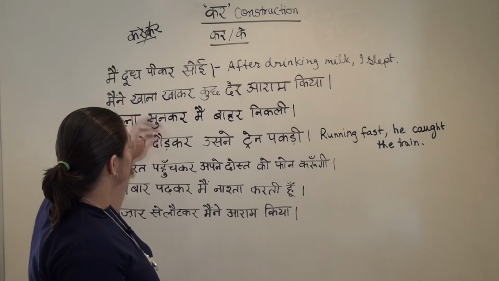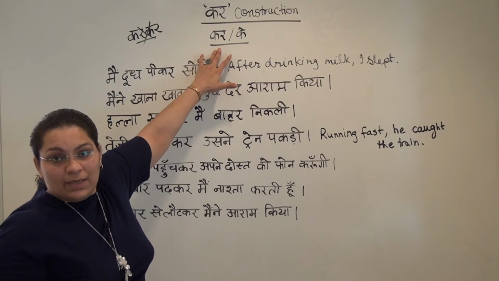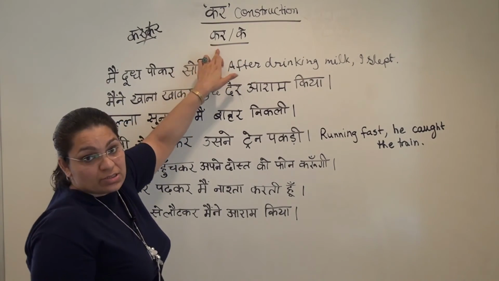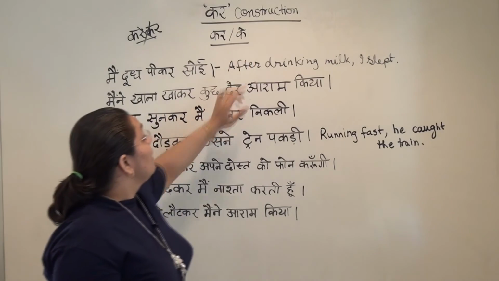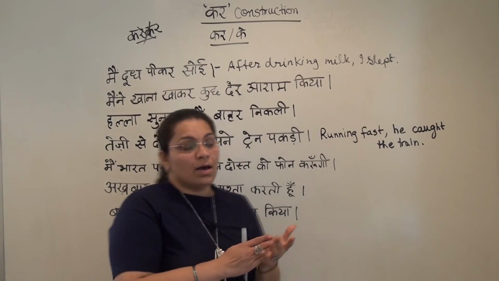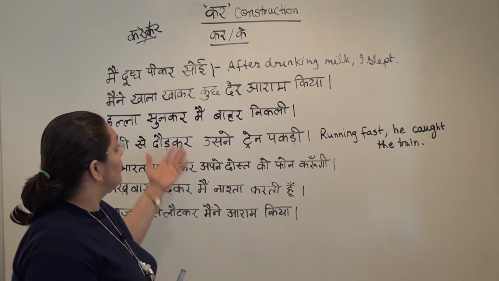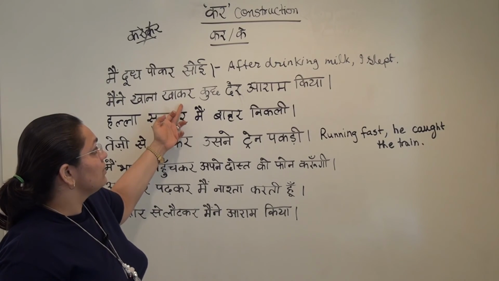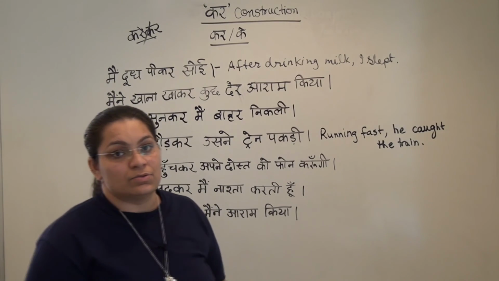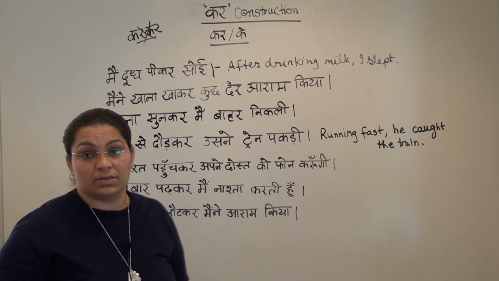There are a couple of things that I will go through again. In speech, you can use kar and ke both, but in writing, you use just kar, not ke. And whenever there are two actions, one after the other, the first action can be expressed with this conjunctive participle kar in Hindi. So that's all about kar construction, which is the conjunctive participle.